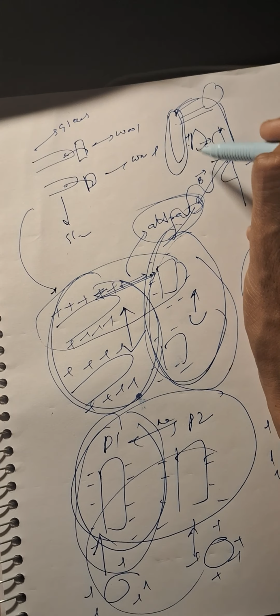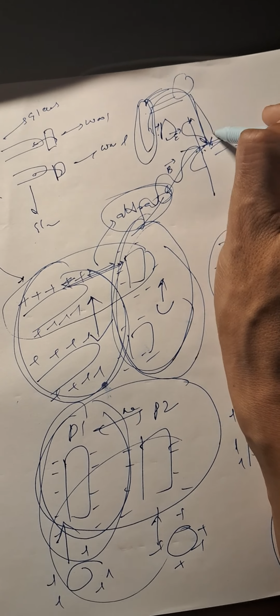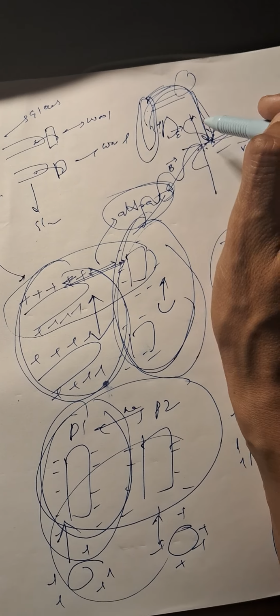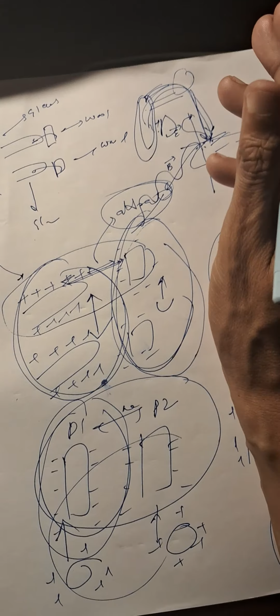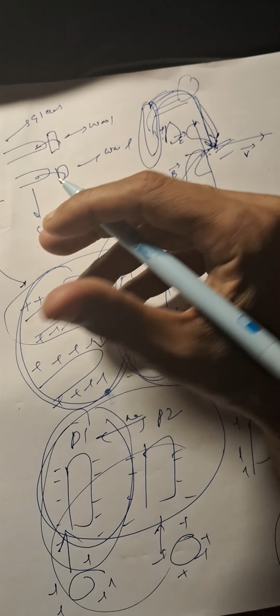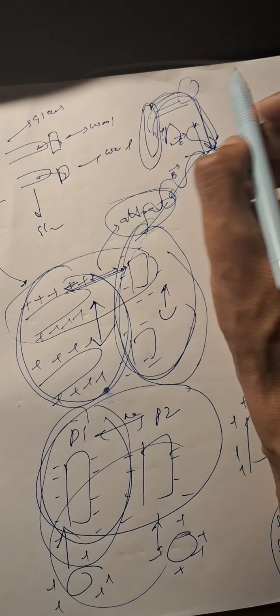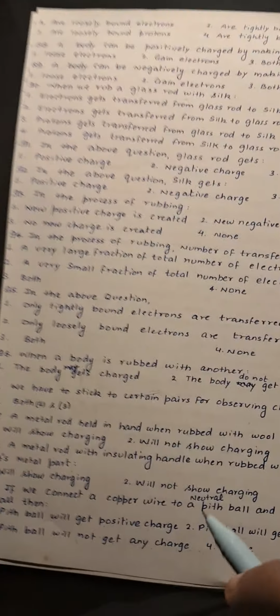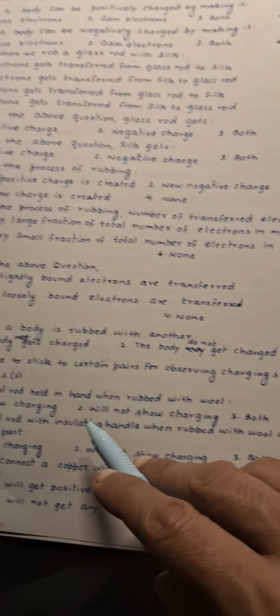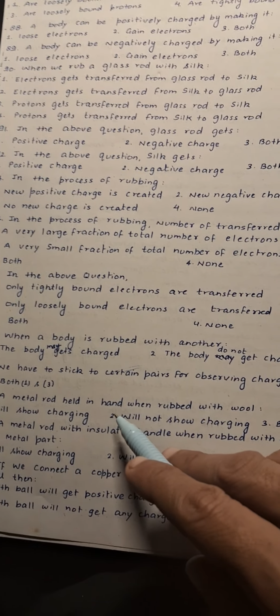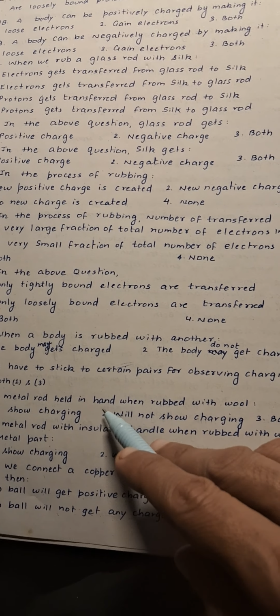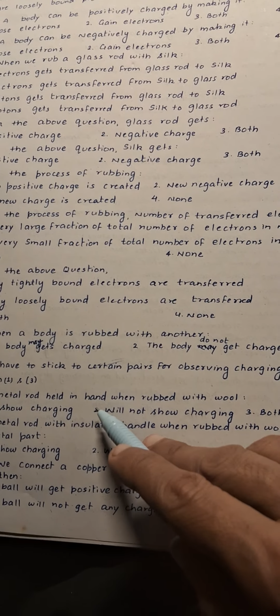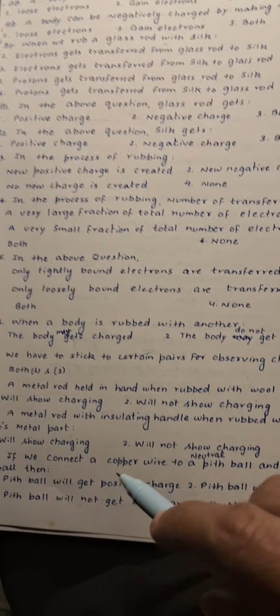Although it has been electrified, since the human body is conducting, the charge will get transferred in a very short span of time. So in a long time interval, there will be no electrification involved, and it will not show charging, as charge will flow. So second is correct over here.